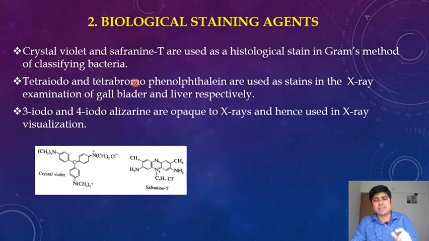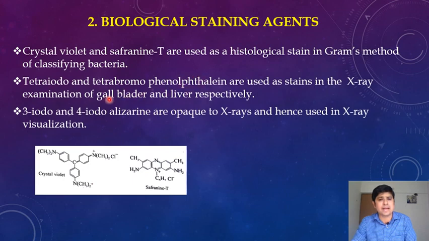Gram's method involves the use of crystal violet and safranine T dyes for classifying bacteria.